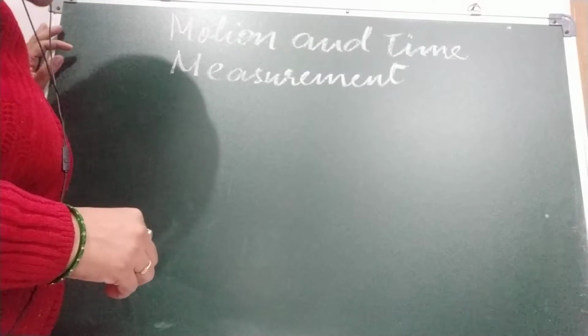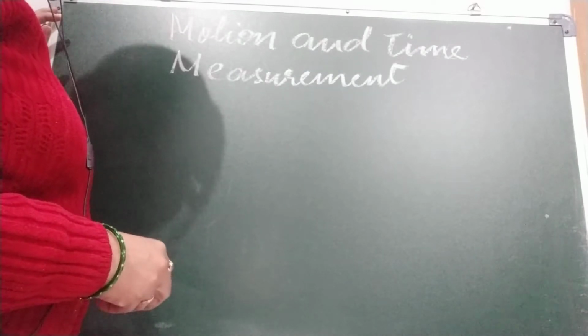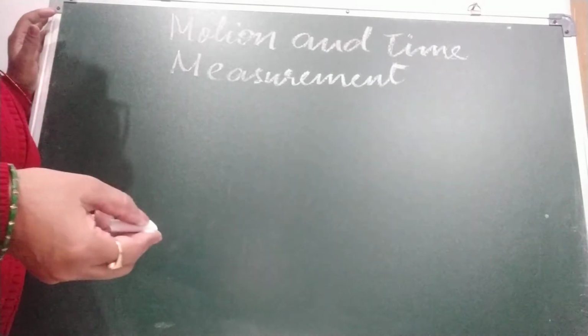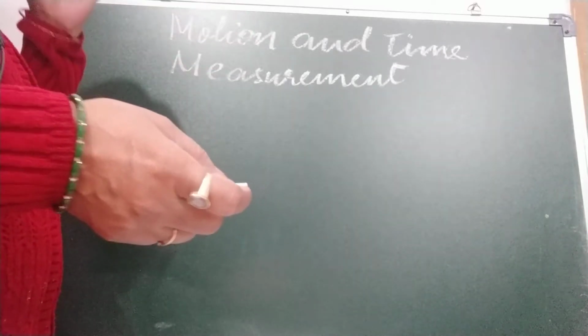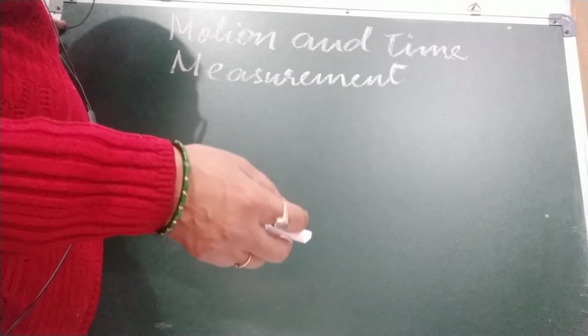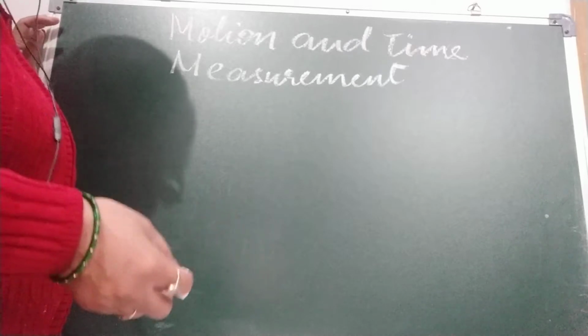Measurement is the comparison of an unknown quantity with some fixed quantity of the same kind. Like length, we measure in meters. The fixed quantity is what? Meter of length. And we measure, like cloth, length of cloth by meter scale.